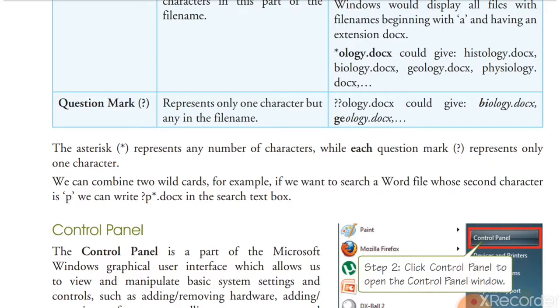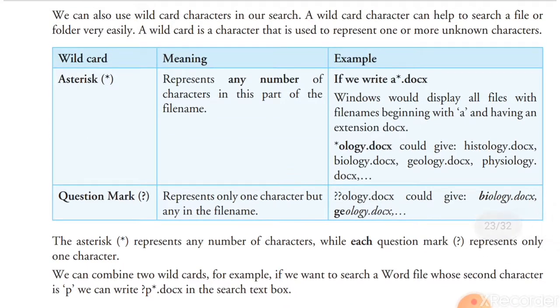All the files will be shown whose first character is anything, but the last characters are marks. Understood? So again I want to explain here. Asterisk represents any number of characters in this part of the file name.